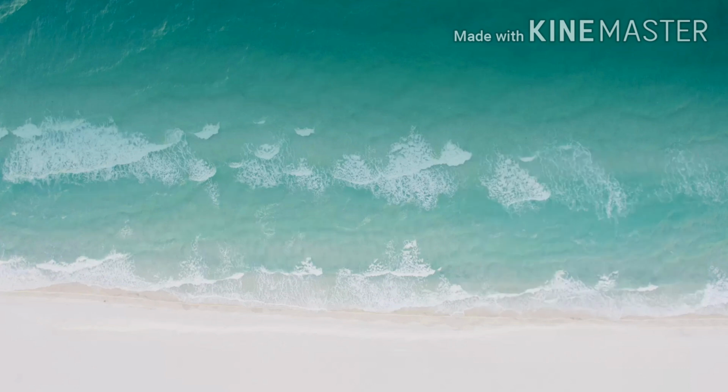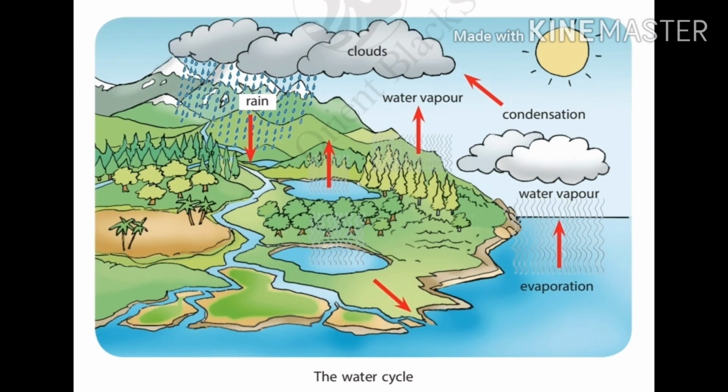Let's discuss in detail. Children, the heat of the sun warms the water in water bodies like seas, rivers and lakes. The water evaporates to form water vapor, mixes with air and rises up. High above the ground, the air is cool. The water vapor cools and condenses to form tiny drops of water.